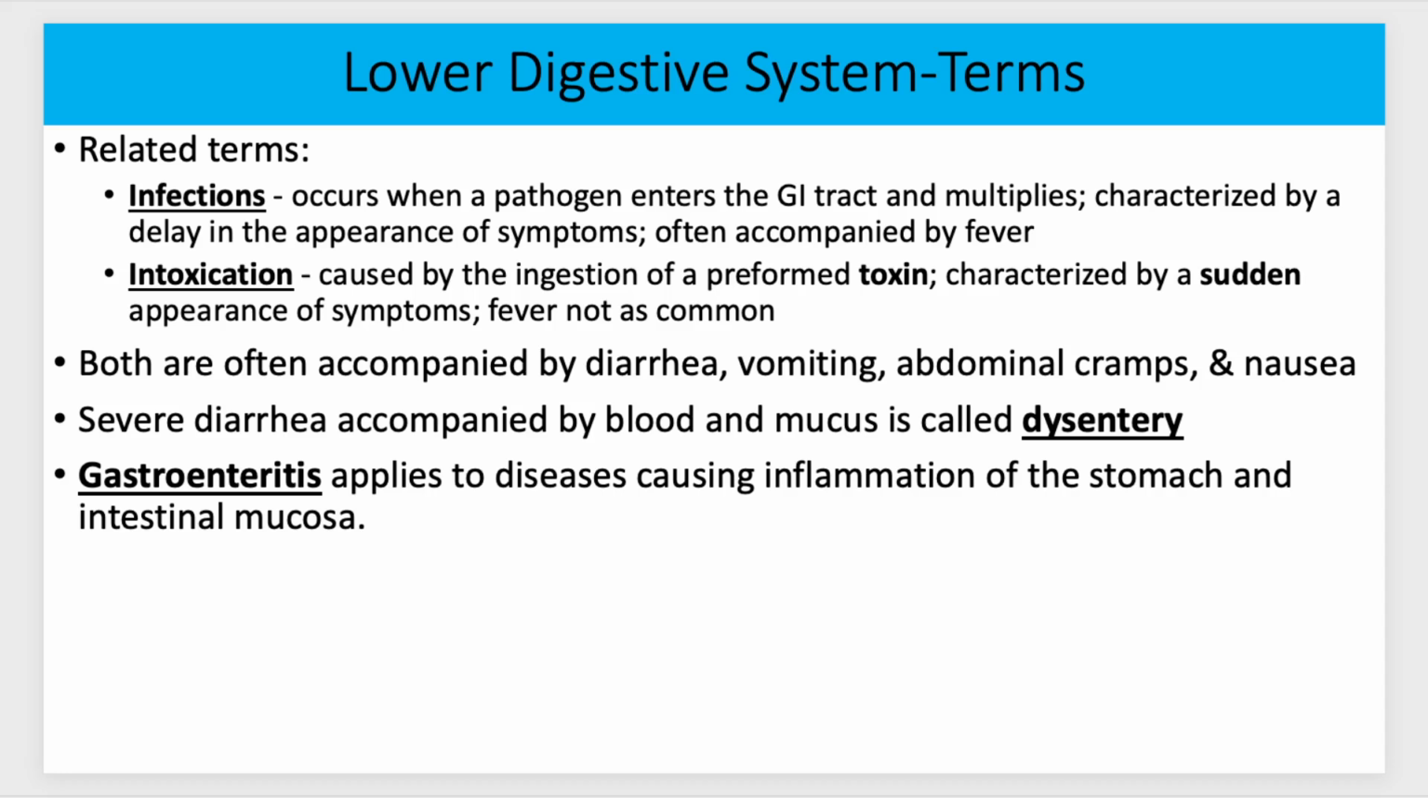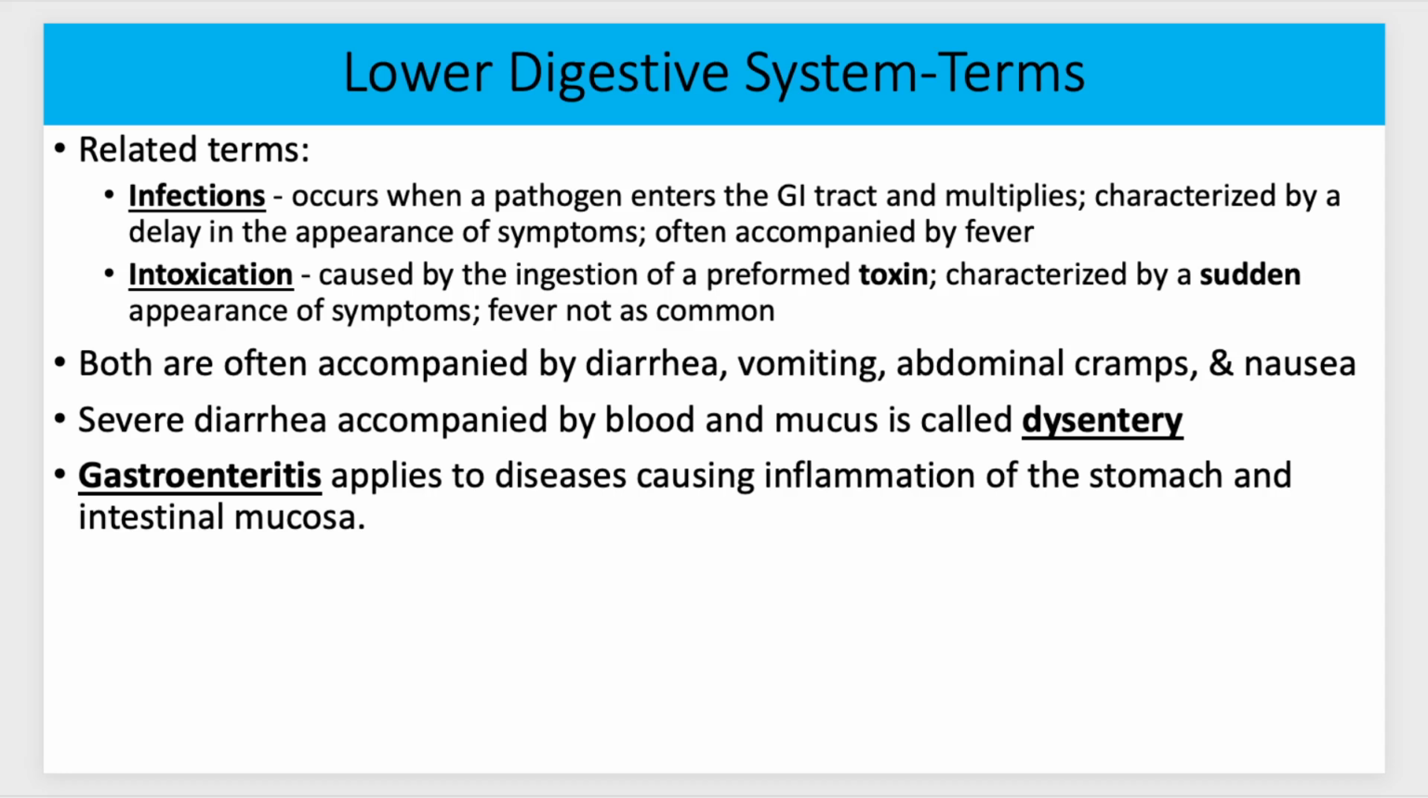So, some lower digestive system terms that we'll look at. We see the term infection. That's when you get a pathogen in there and it starts to grow. It's characterized by a delayed appearance of symptoms, often accompanied by a fever, versus intoxication, where you have exposure to a toxin, ingestion of a toxin, and that's going to be more sudden. So infections might take time to grow. Intoxication can have a sudden occurrence.